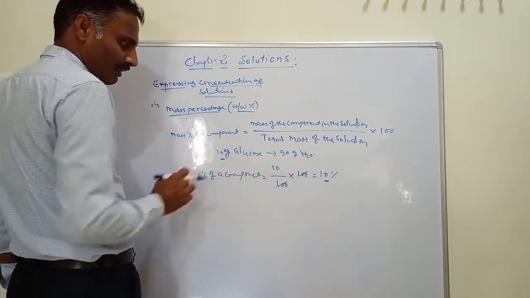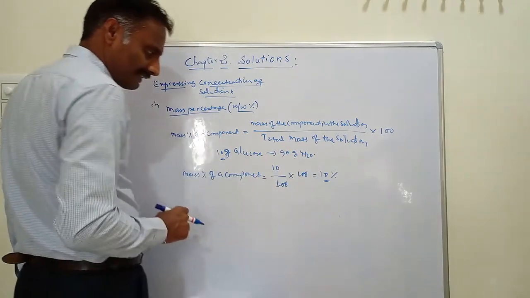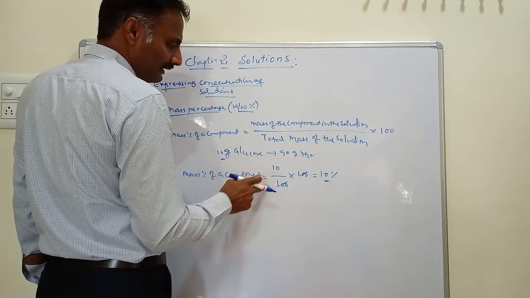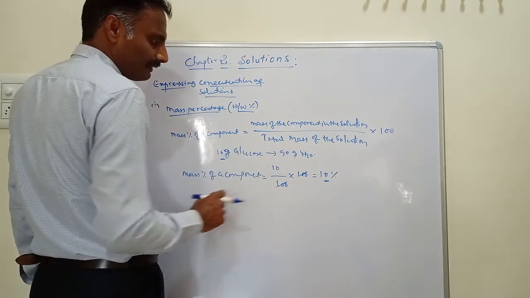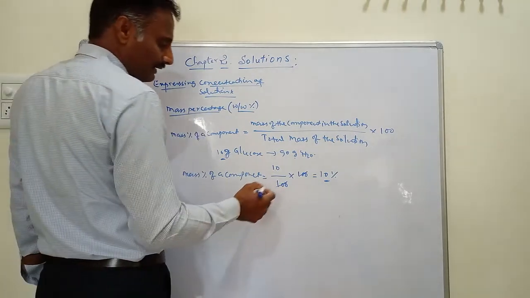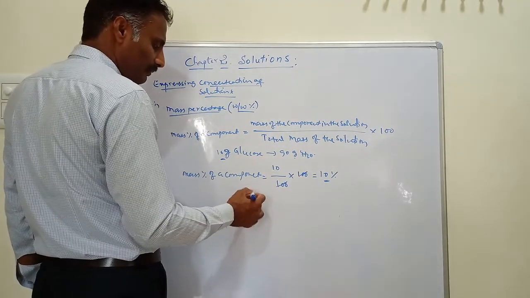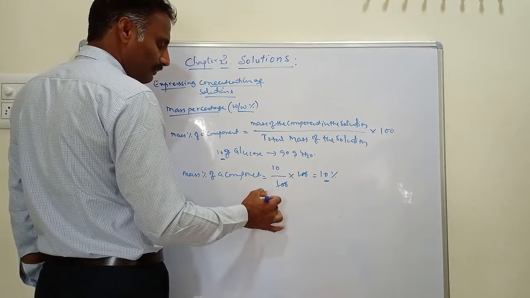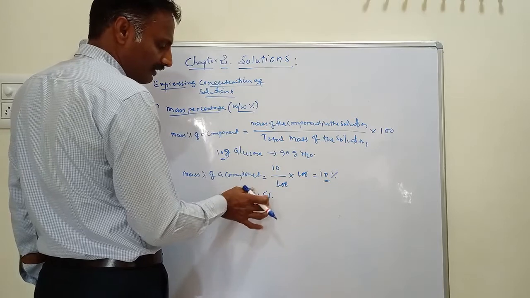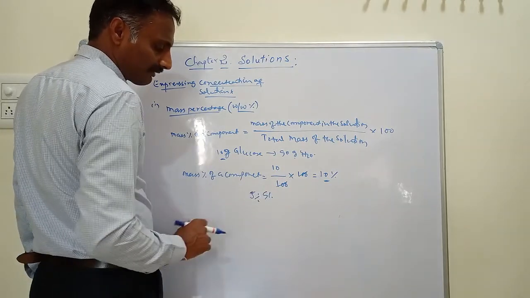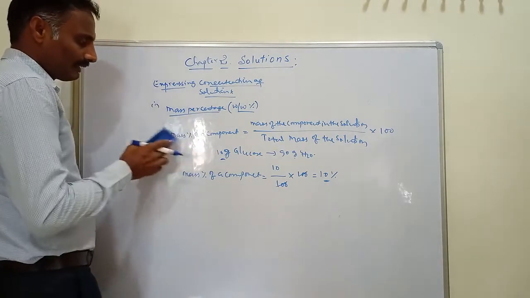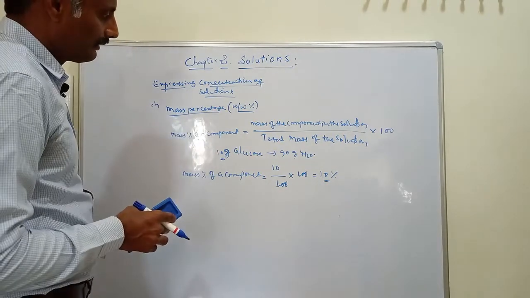What does 10% glucose solution mean? The meaning of 10% glucose solution is 10 gram of glucose dissolved in 90 gram of water. Or, for example, if the question asks the meaning of 5% glucose solution: 5% glucose solution means 5 gram of glucose dissolved in 95 gram of water. This is the mass percentage definition.